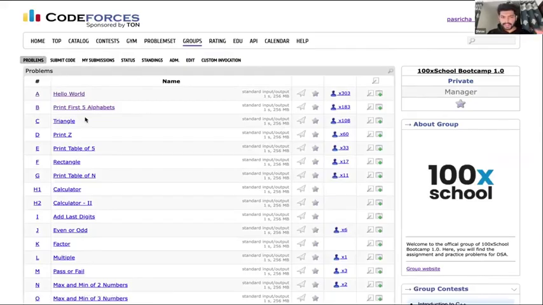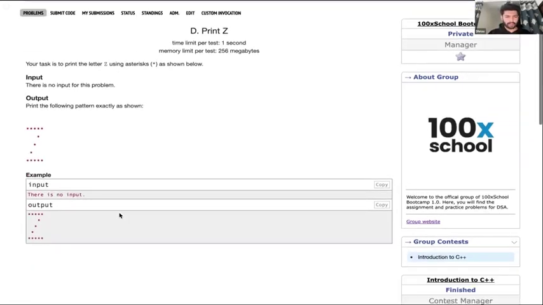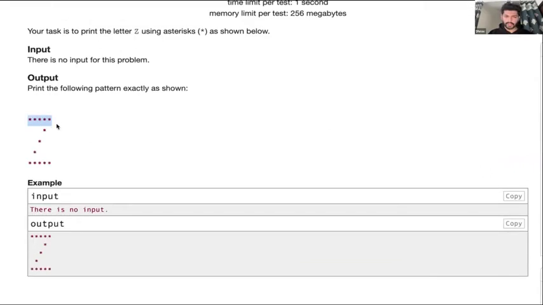Okay. Next is a triangle one that we just discussed in the class, how to print a triangle. Then there is print Z. It is also very easy. We just have to display this on the screen using cout. I think everyone can do this. But guys, be very careful of spaces, how many spaces you need to add in the cout in the beginning. Otherwise, you can again get the wrong answer. The output should exactly match this.